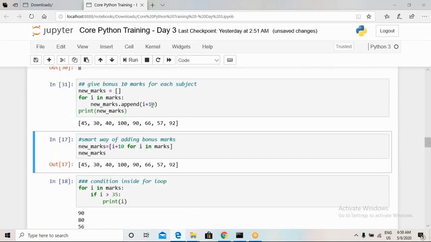So here we can see that the square value of it will be returned, and the power of 3 of 100 is also shown.